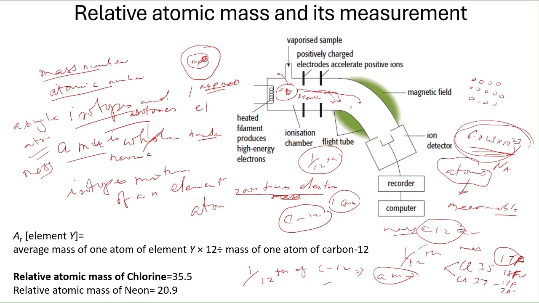So these two are in the mixture, and they will deflect in a different way. So the average of that will give you the relative atomic mass of chlorine in nature. That is why chlorine has the number 35.5. In the same way, neon is also a mixture of isotopes, and they are abundant in different percentages. So that is why the relative atomic mass of neon is 20.9. It is never a whole number if we look at the atomic mass unit.